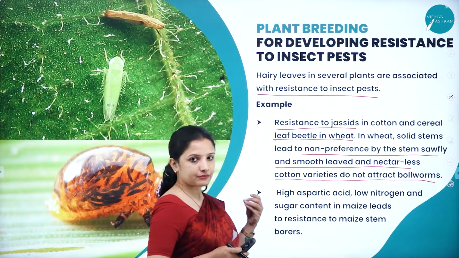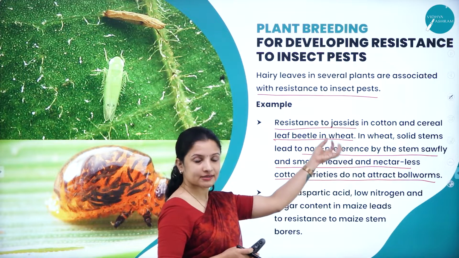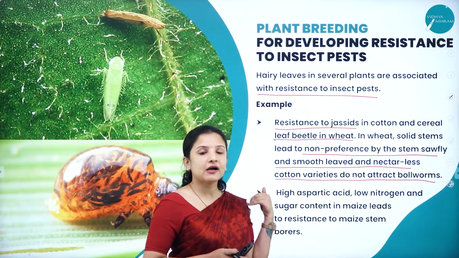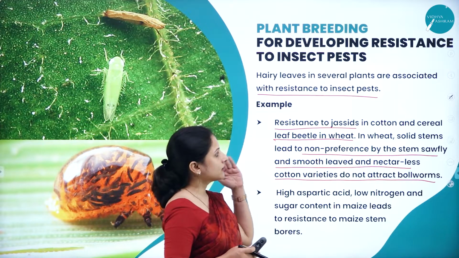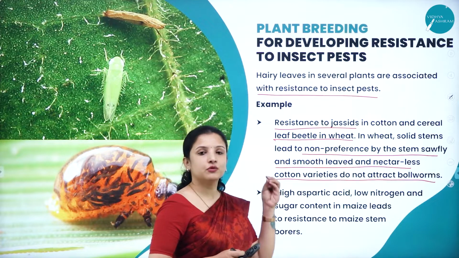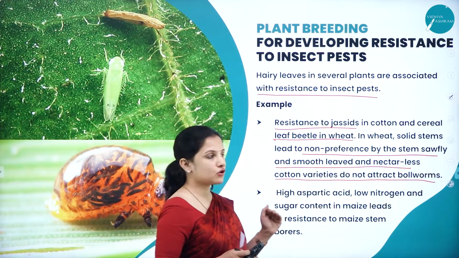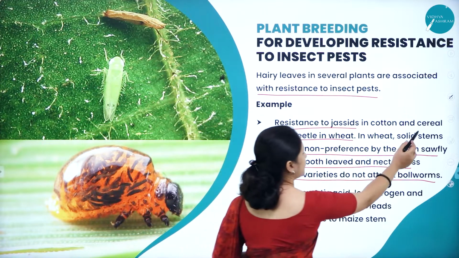So here, what happens is resistance to jassids in cotton and cereals. Cottons are also hairy in texture. So if a hybrid variety of cotton is created which is hairy in texture, then the jassid insects will not come and sit on that cotton to feed on the sap of the leaf. That is the cereal leaf beetle, which attacks the wheat as well.